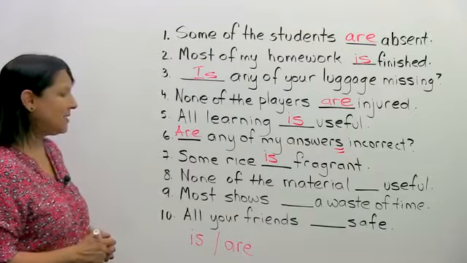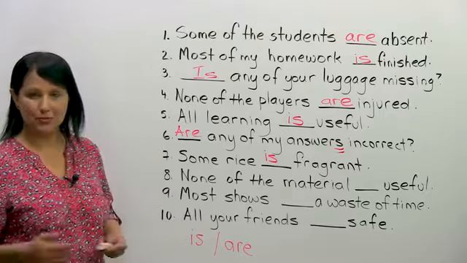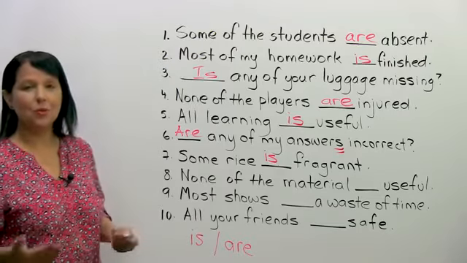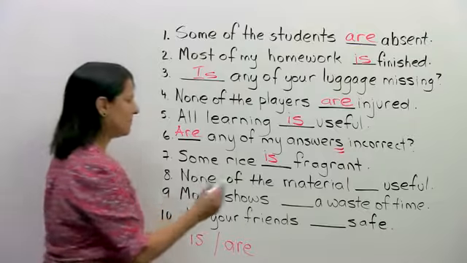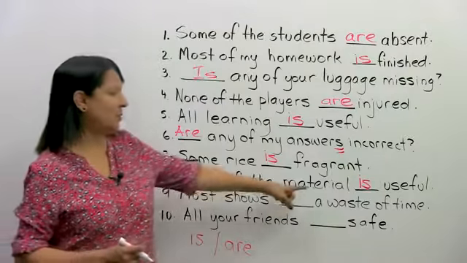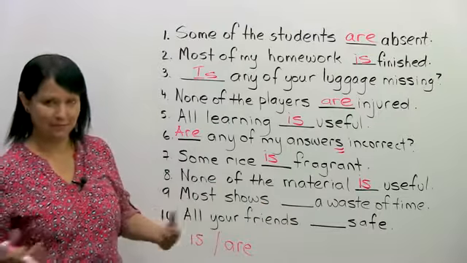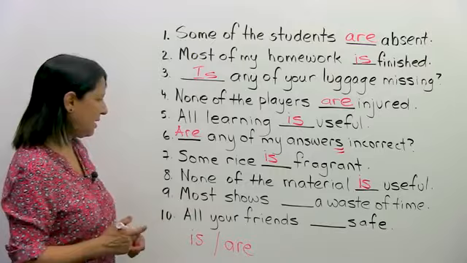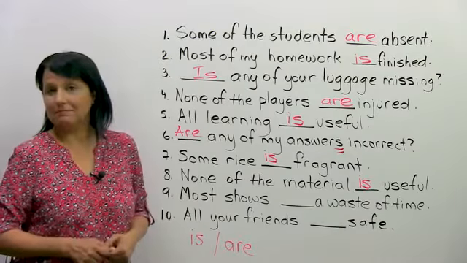Number 8, none of the material blank useful. Is useful or are useful? None of the material is useful. Because again, we cannot count the word material. It's a non-count noun.